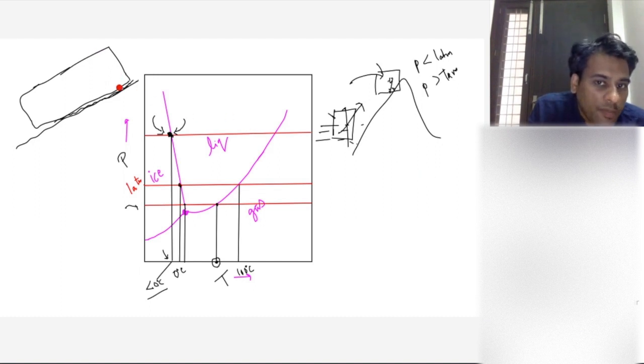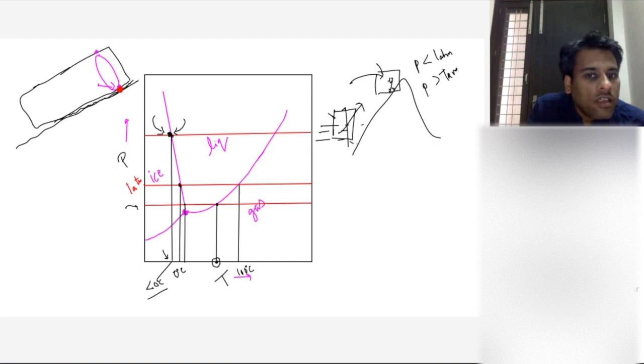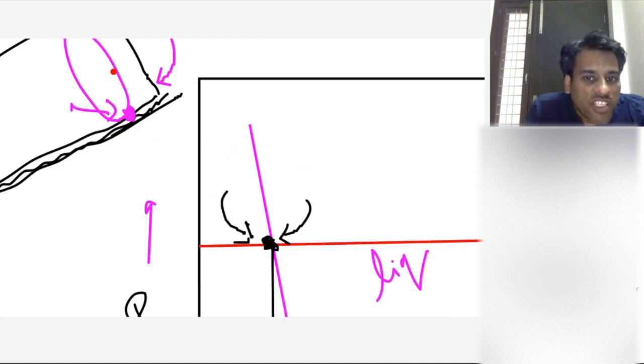Okay. The pressure at this point, tell me, will it be more than 1 atmosphere or less than 1 atmosphere? It will be more than 1 atmosphere, or much more. It will be much more than 1 atmosphere. तो यहाँ पे होगा. ये जो पूरे glacier, the weight of the glacier will add up at this point, which will be much higher than the, right? So what you are doing, you have, and this is what? यहाँ पे ये ice है ना? The bottom part of the glacier is ice.